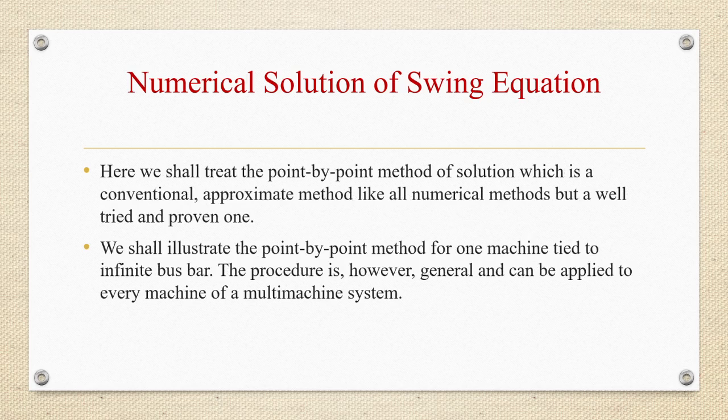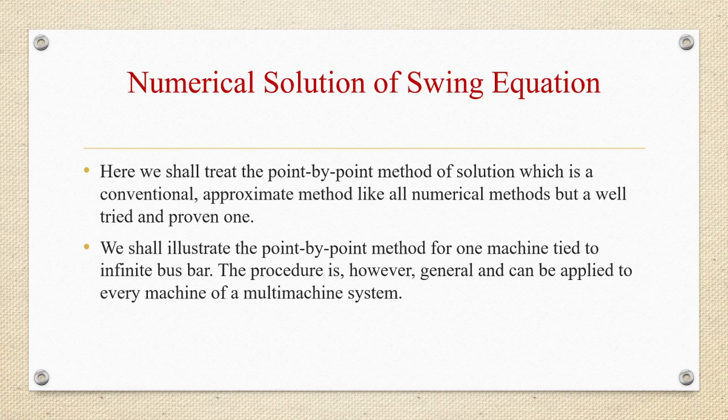In mathematics, we have studied the Runge-Kutta method. Now we are treating the point by point method of solution, which is a conventional approximate method like all numerical methods, but a well tried and proven one. Now we are illustrating the point by point method for one machine tied to an infinite bus bar.